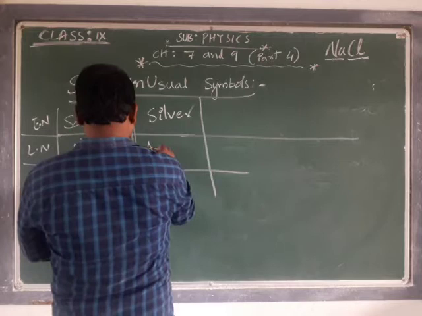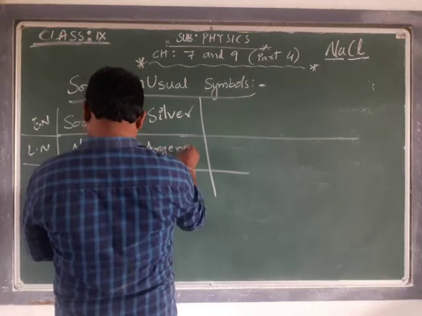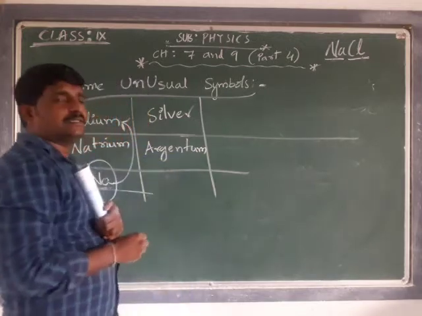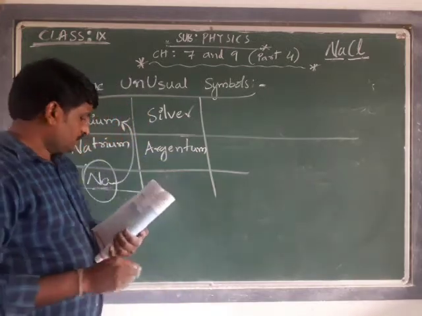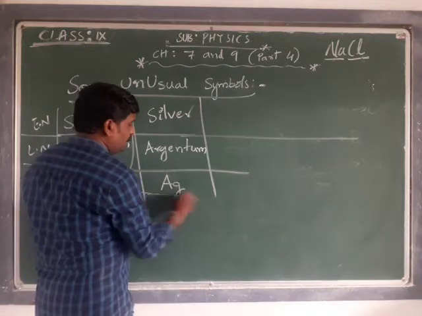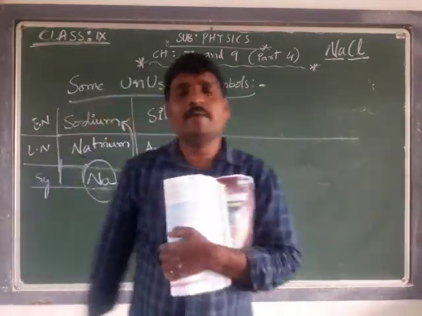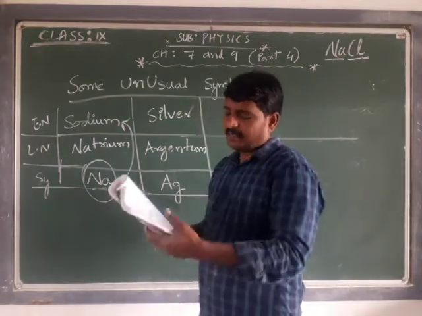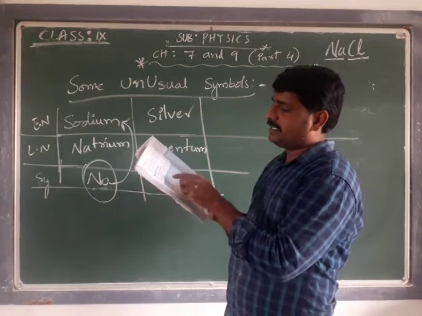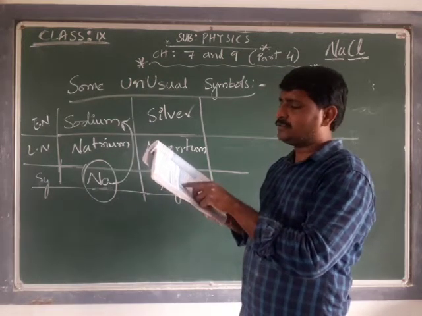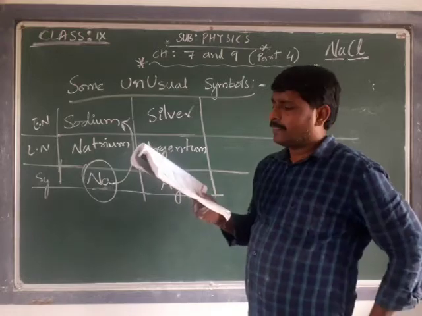Silver is argentum. So argentum is referred to as Ag. Silver is referred to by Ag, argentum. Okay, tungsten is a continuation. Tungsten is wolfram. Its Latin name is wolfram.